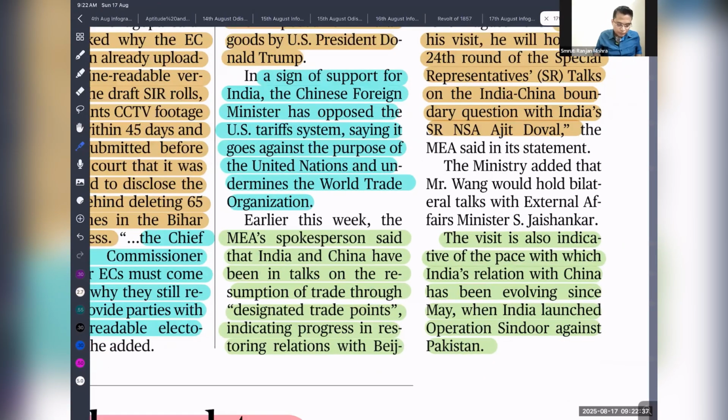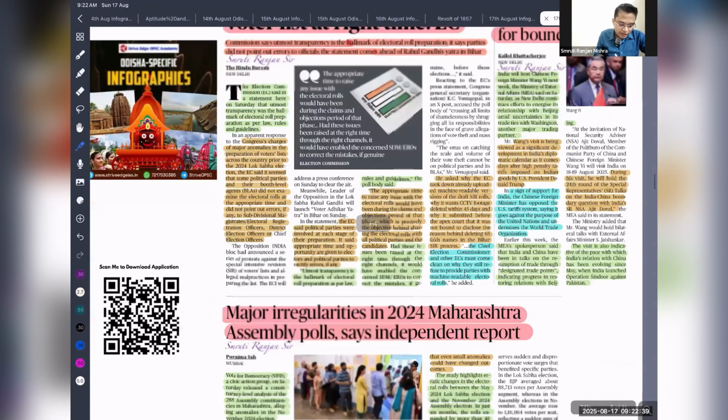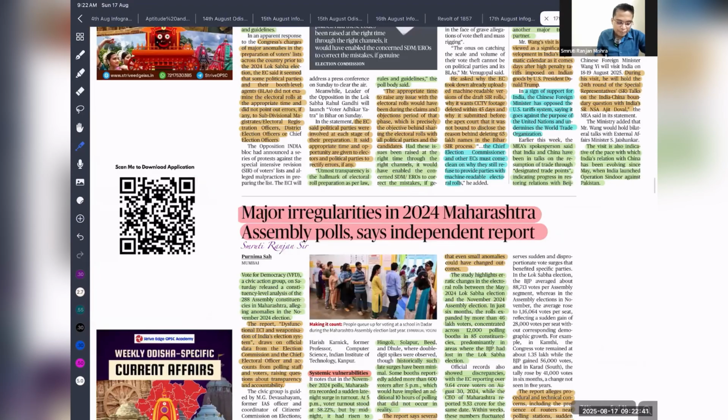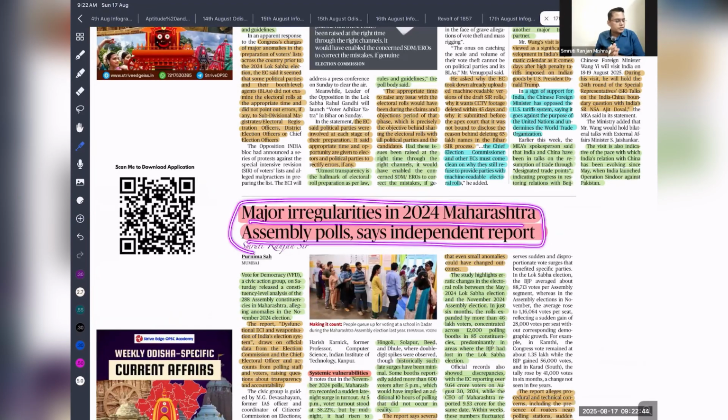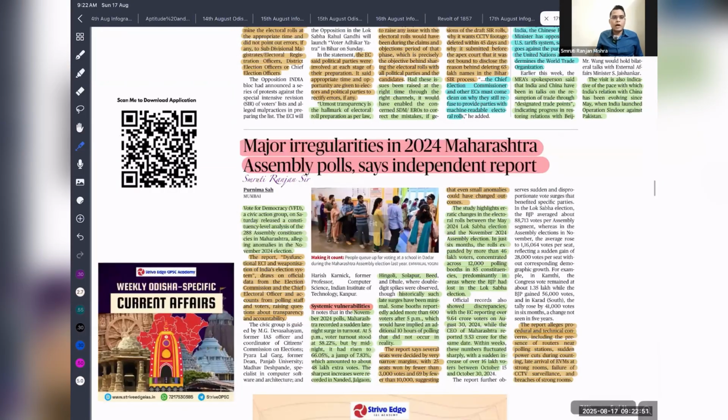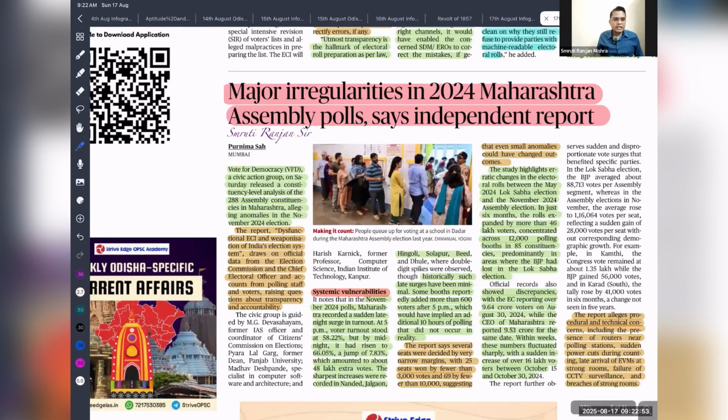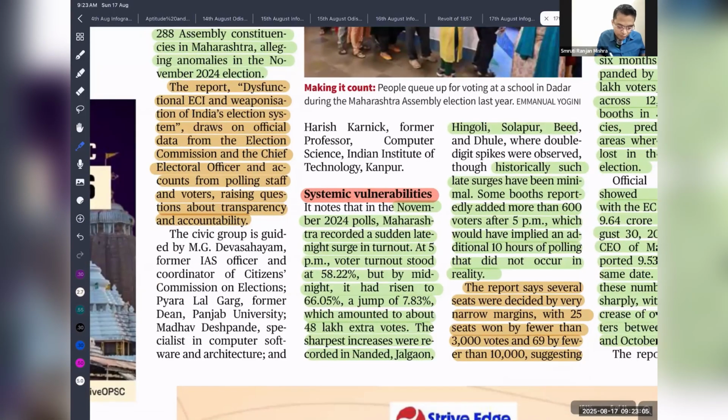Okay. So next is major irregularity in the Maharashtra Assembly polls, says an independent report. An independent report was published very recently, and they have found that many irregularities exist in the electoral roll. After the assembly polls, there was a rapid rise in the number of voters, and also after 5 or 6 p.m. they saw a rapid rise in voter numbers. In the November 2024 poll, Maharashtra recorded a sudden late night surge in voter turnout.